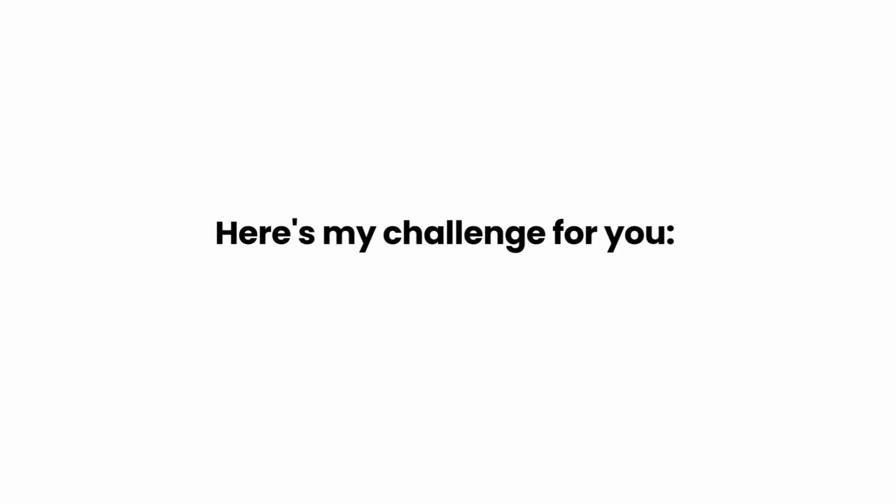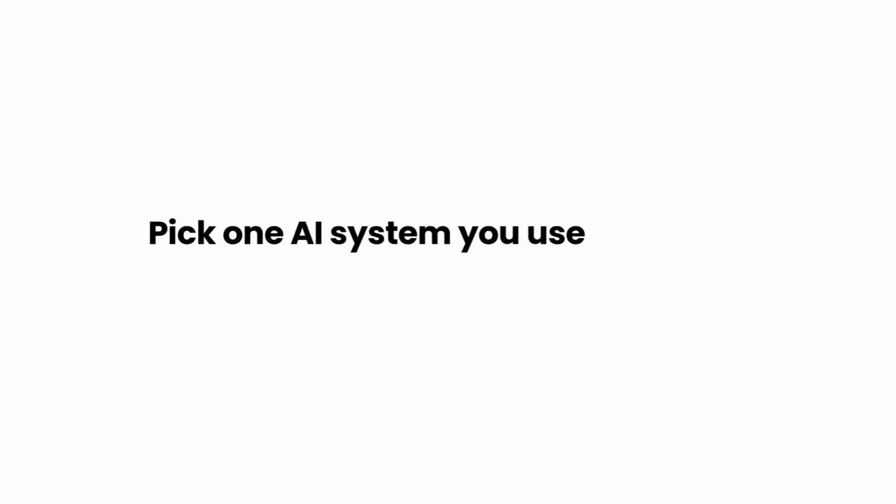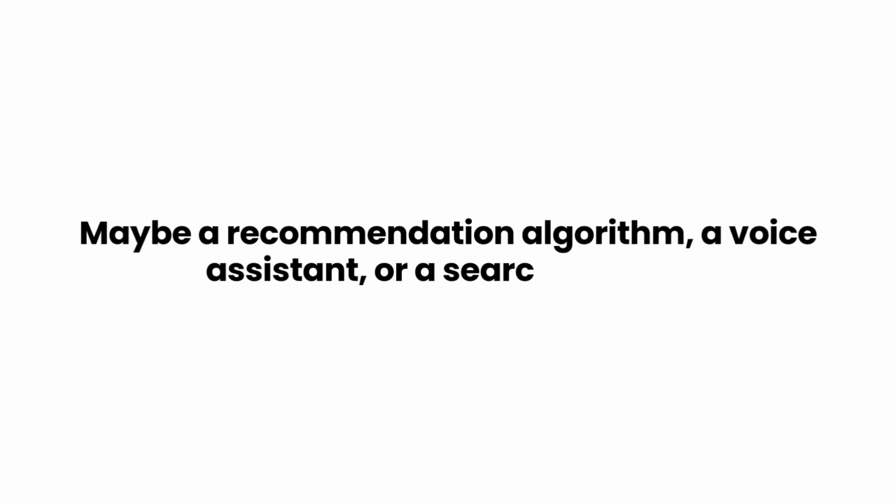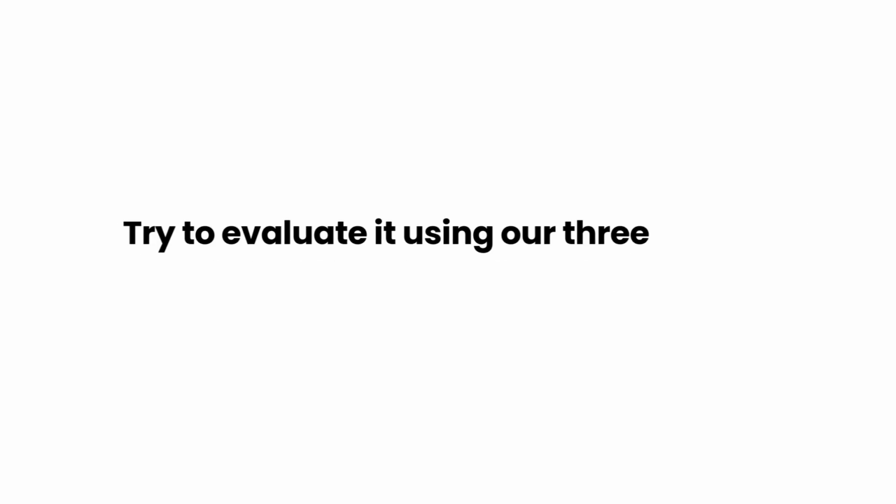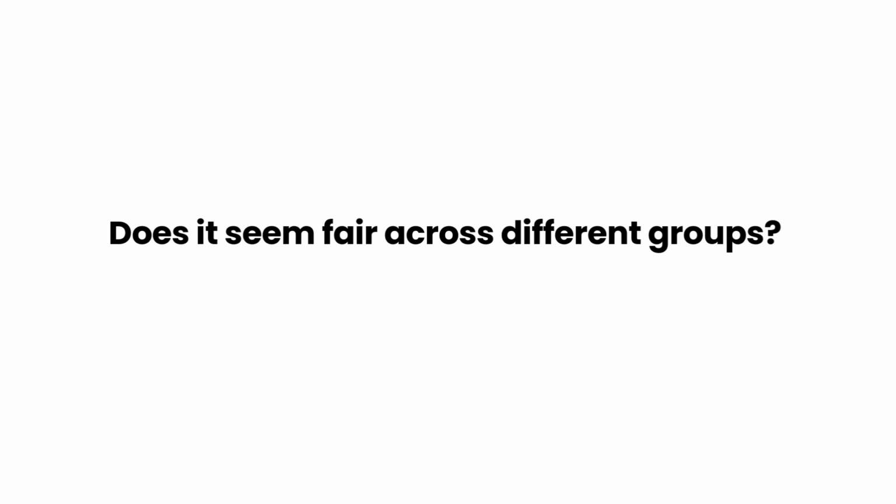Here's my challenge for you. Pick one AI system you use regularly, maybe a recommendation algorithm, a voice assistant, or a search engine. Try to evaluate it using our 3 pillars. Can you understand how it makes decisions? Does it seem fair across different groups? Is there clear accountability?